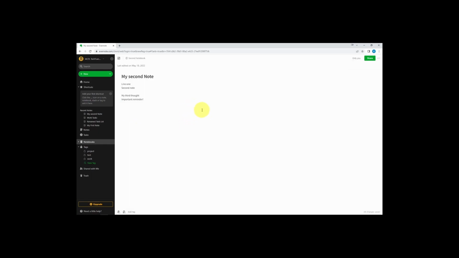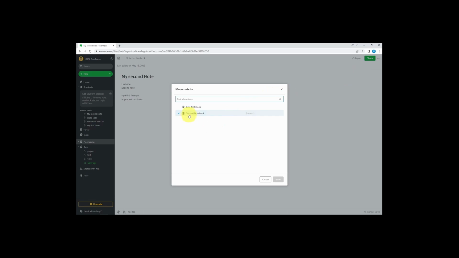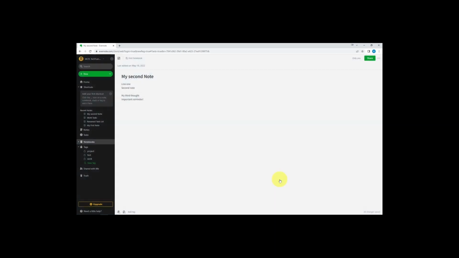If you happen to be working inside of a note and want to move it from here, click the More Actions menu and then Move. If you want to separate notes but don't necessarily need to create a new note, you can add a divider within a note. Click where you would like to add one, click the Insert menu, and then Divider.